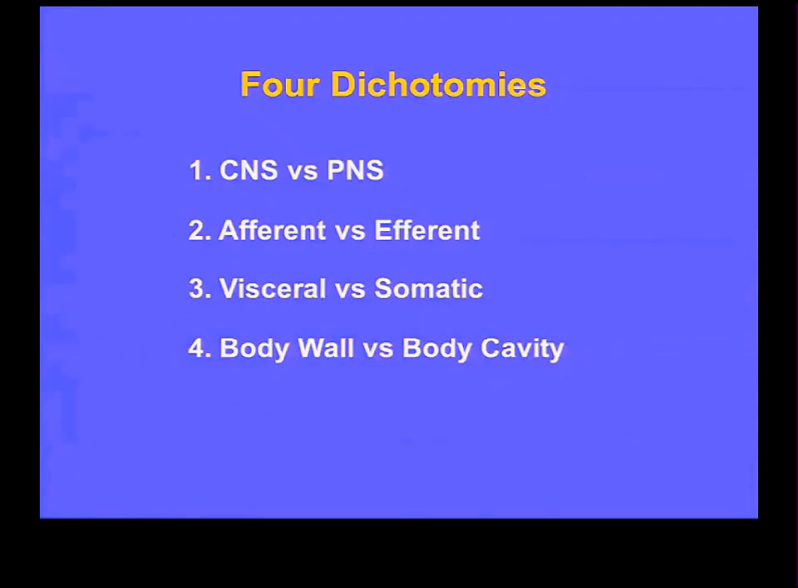And now we get to what the rest of this lecture is really going to be about, which is the distinction between the body wall and the body cavity. And I'm not going to reiterate what Dr. Larson said, but I want to say this about it. The body wall is overwhelmingly made up of somatic structures. There are some smooth muscles.